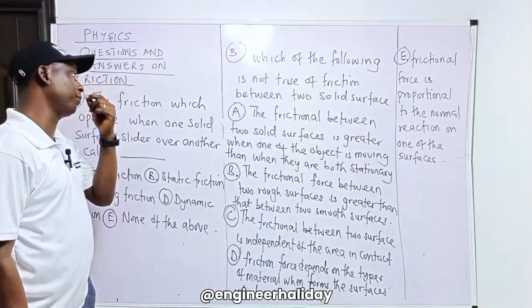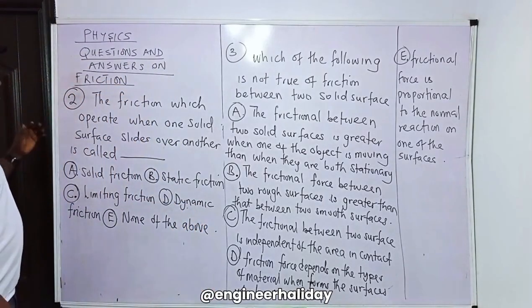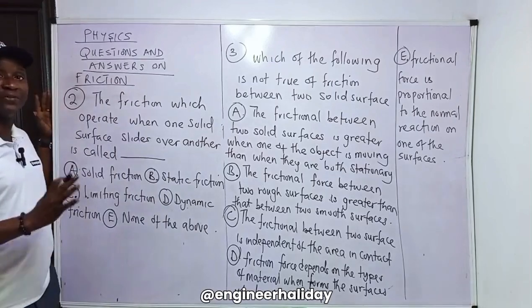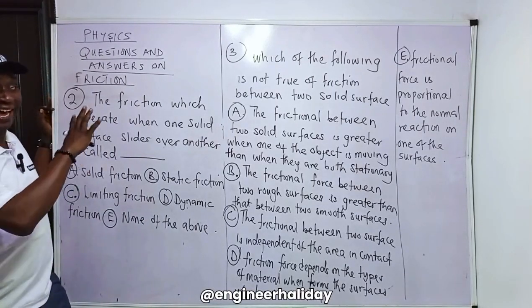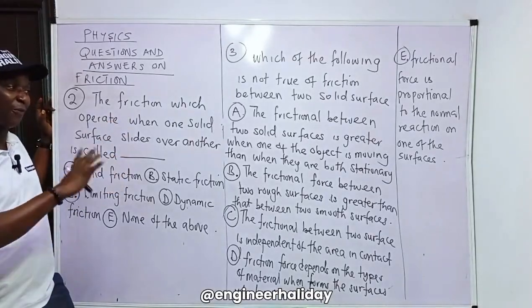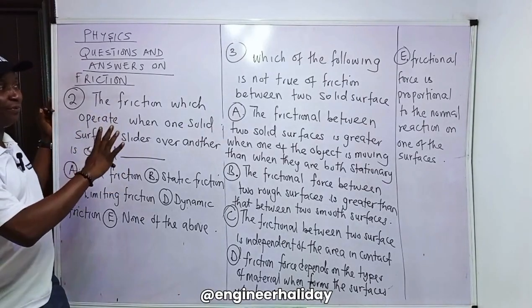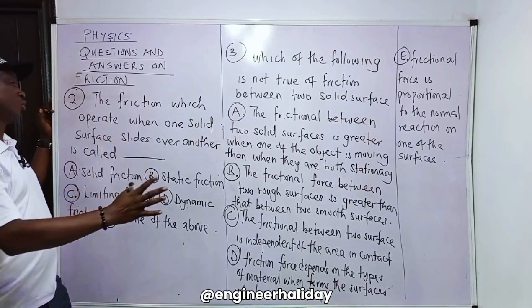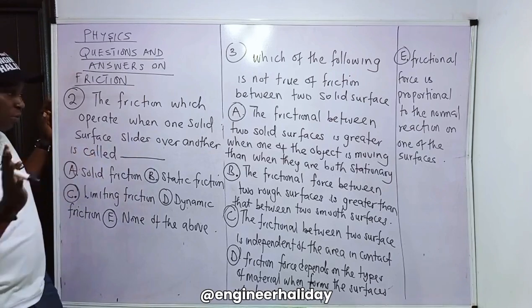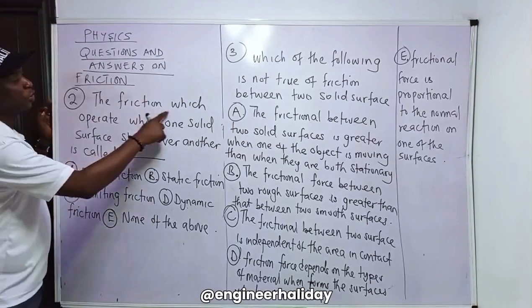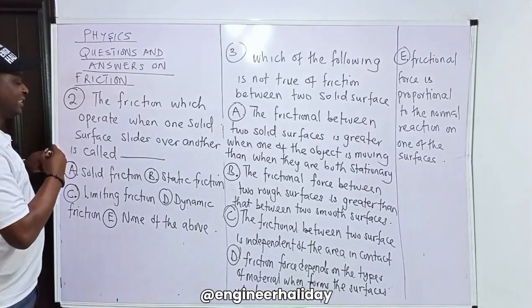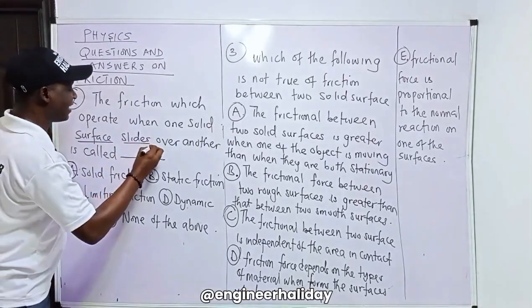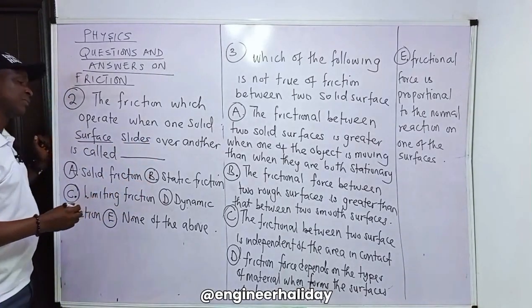Now let's go to number 2. Before we solve this question, I advise you to watch the introduction to friction, where I explain some theoretical things about friction. Once you watch that video, come back to this question, it will be clear. Number 2 says: the friction which operates when one solid surface slides over another.